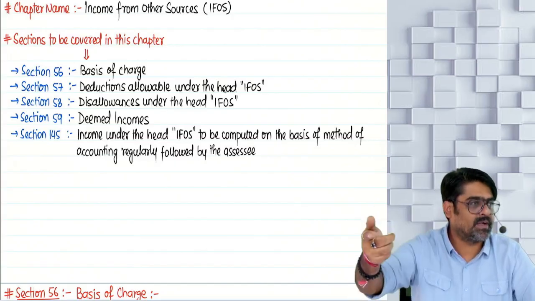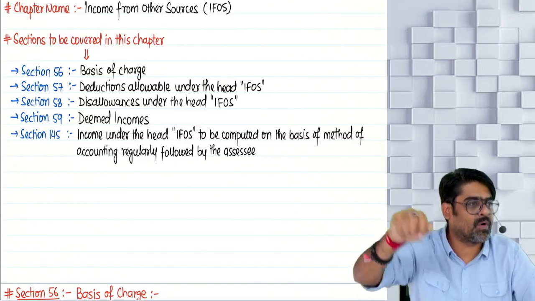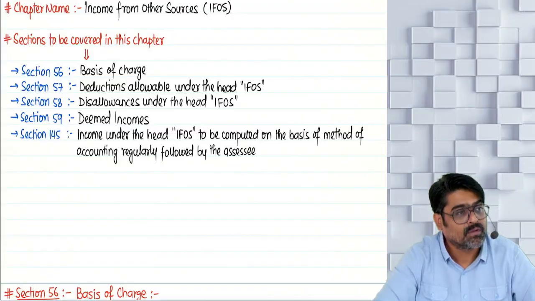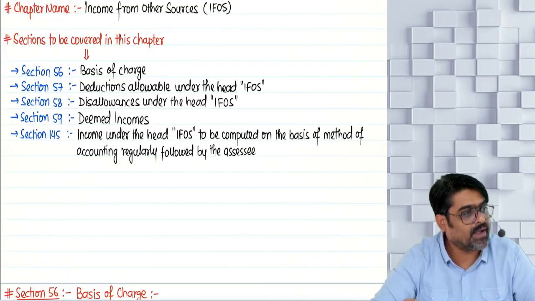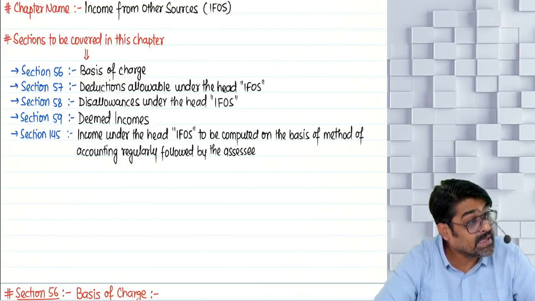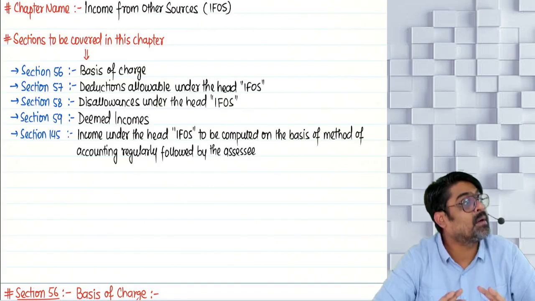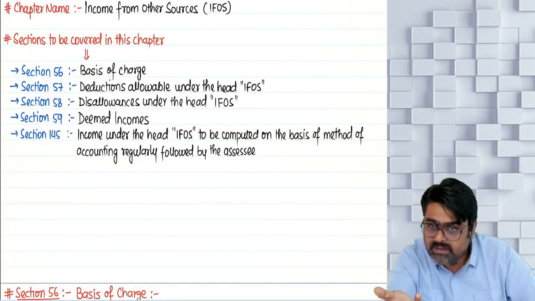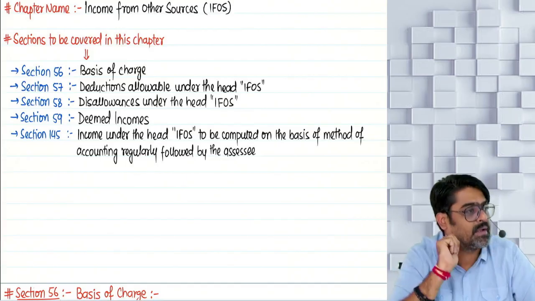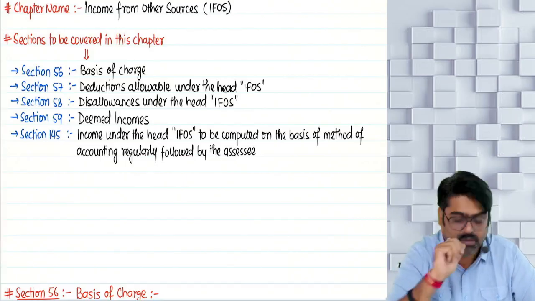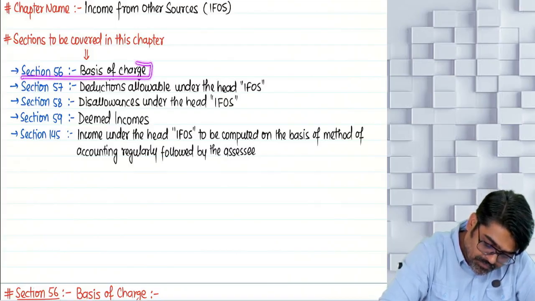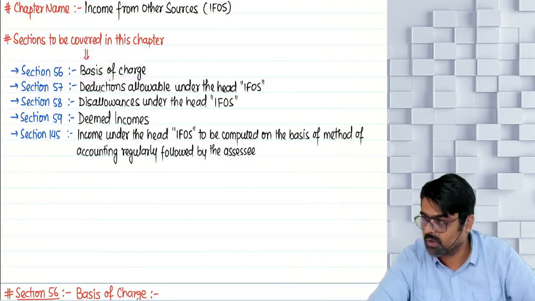If the payment is made to a resident and on that payment you did not deduct TDS, then 30% of that payment will be disallowed as per which section? 58. Under the head IFOS, if you speak about disallowance, which section will you quote? 58. If you talk about deduction, which section will you quote? 57. Yes or no? Now tell me, which incomes will be taxable under the head IFOS? You have to focus on this part only.